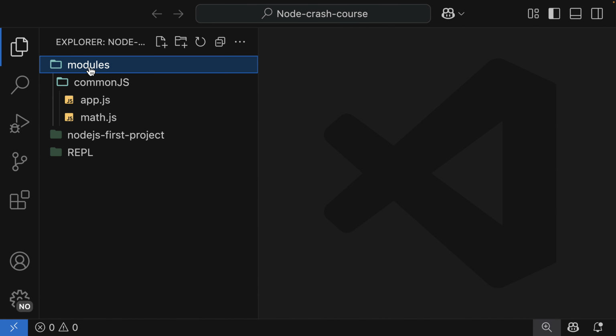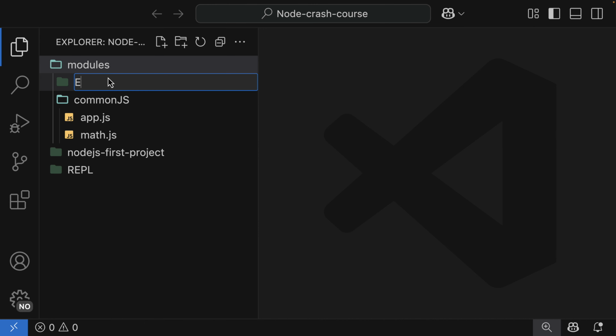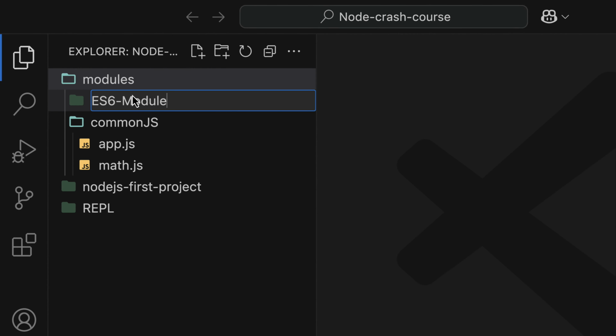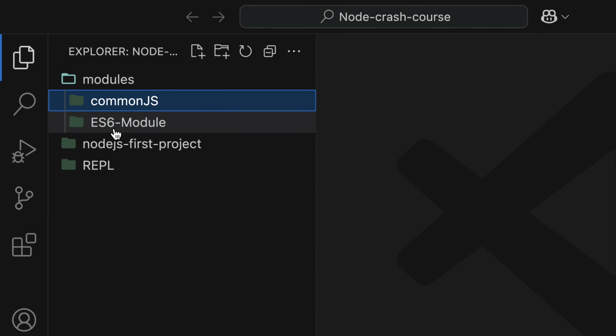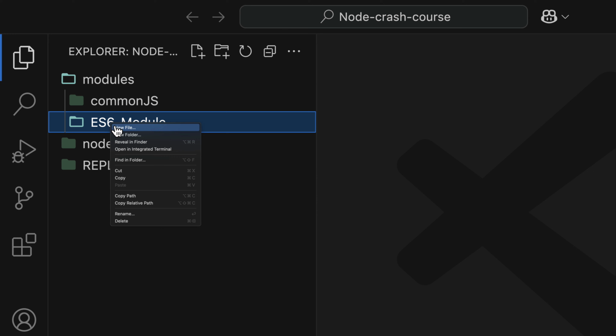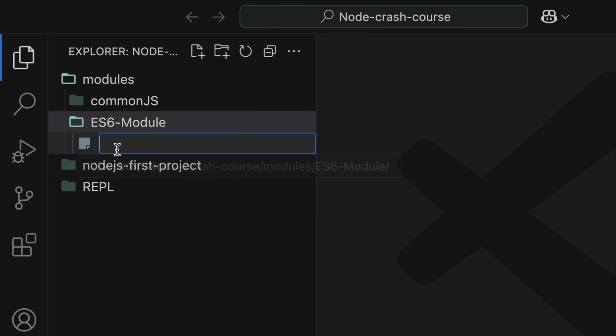I'm going to have a folder called ES6 module, and then we are going to rewrite the CommonJS to use the ES format. To do that, I'm going to have two files. The first one is going to be app.js, and when using the ES module without npm, the extension must end with mjs.